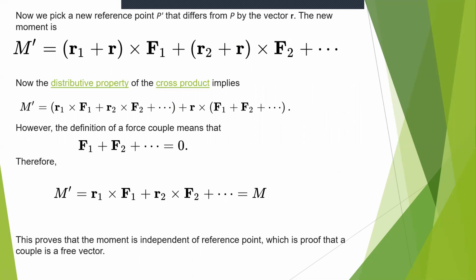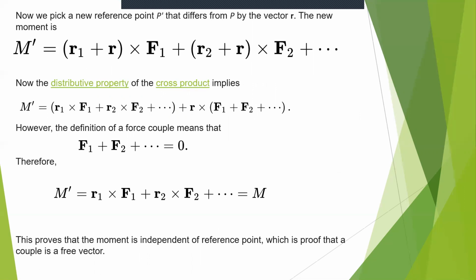Now we pick a reference point P dash that differs from P by the vector r. We know R1, R2 are various distances, and small r is the vector to the new point P dash, so the distance from there is R1 plus r, and from R2 it is R2 plus r. So here M1 is equal to (R1 plus r) into F1 plus (R2 plus r) into F2. If we separate this, it is R1 into F1 plus R2 into F2 plus r into (F1 plus F2), which is equal to zero. The definition of a couple itself says that the forces acting will be in opposite directions, so the summation of force is zero.